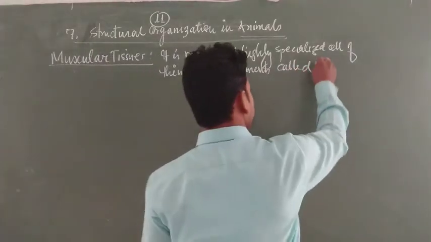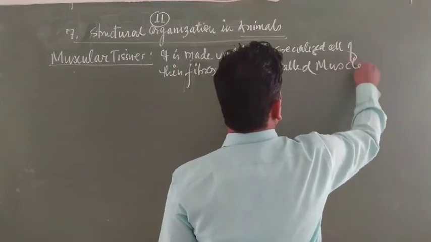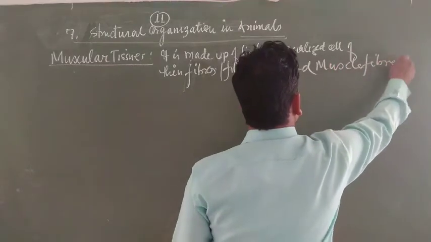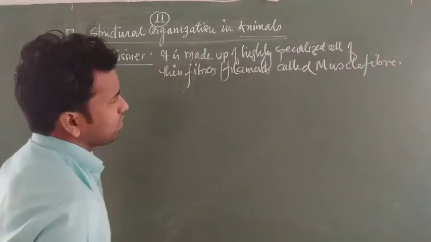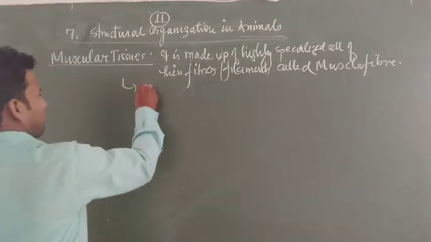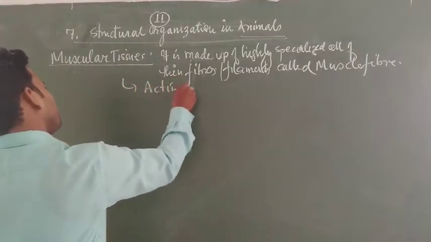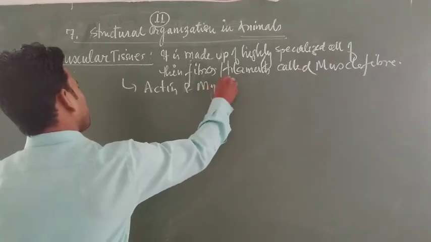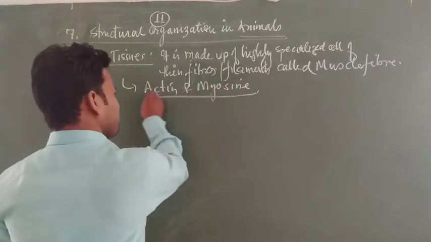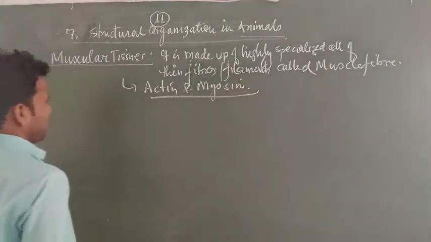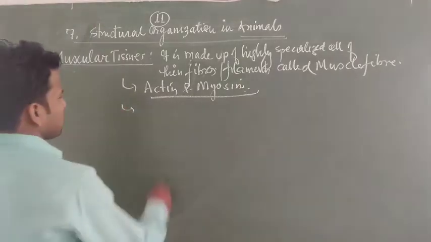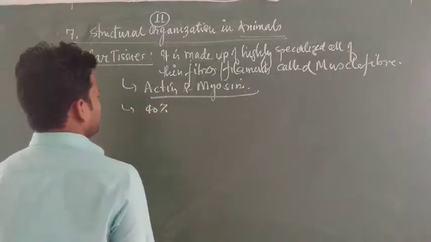Muscle fiber. It has two types of proteins called actin and myosin. Actin and myosin.